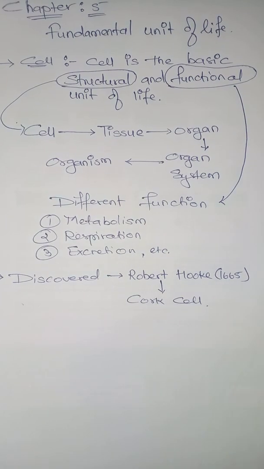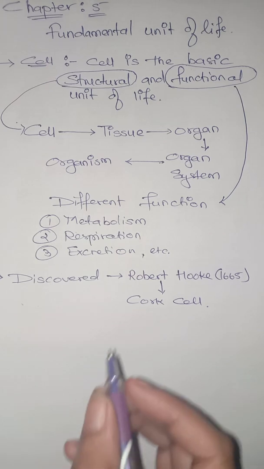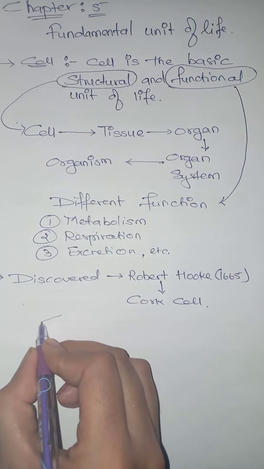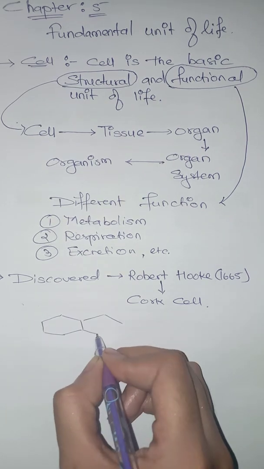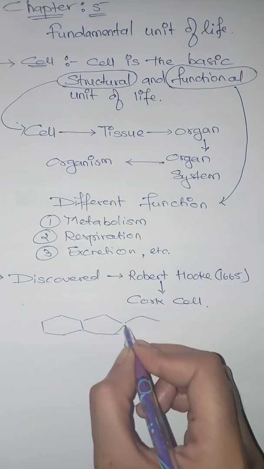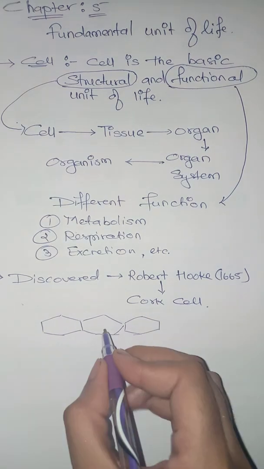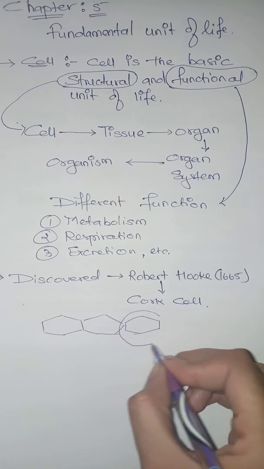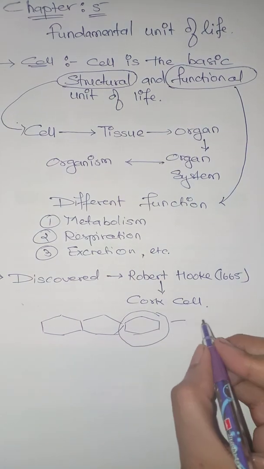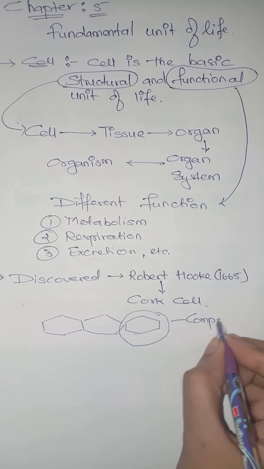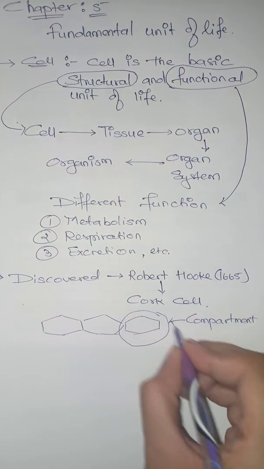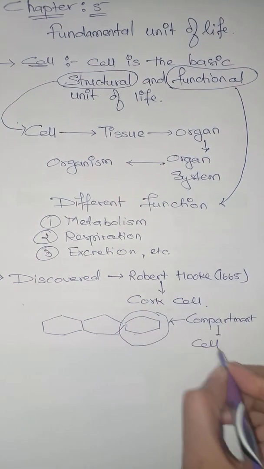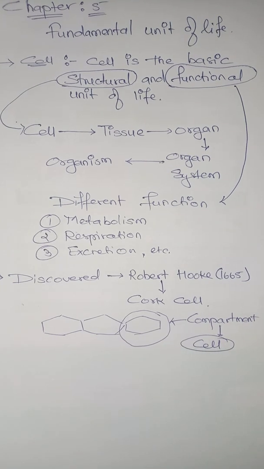Cork means the bark of the tree, and these were dead cells. What did he observe? He observed some small compartments, and this whole thing looked like small compartments, which were later termed as cells.